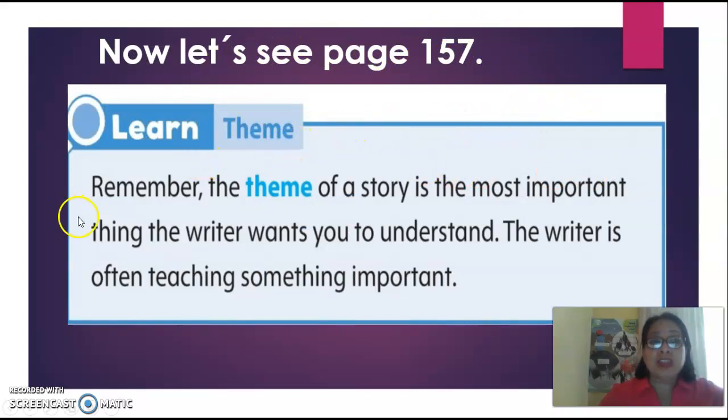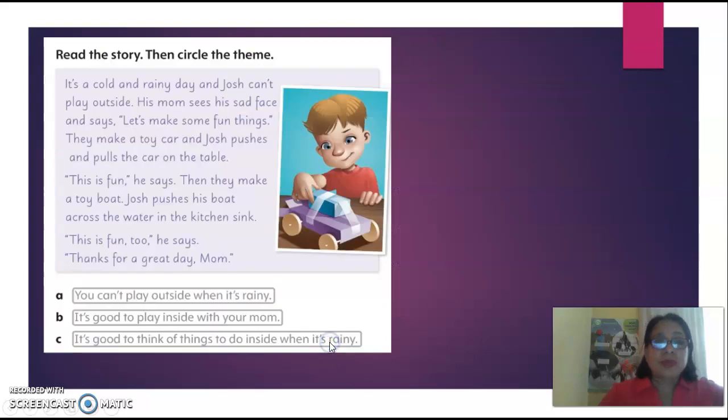It is about the theme. Remember, the theme of a story is the most important thing the writer wants you to understand. For example, the writer is often teaching something important. The theme, remember about the turtle and the lizard, that the lizard was very rude. He wasn't polite. Okay, so when we talk about polite, when we talk about rude in a previous lesson, this is the theme. Okay, so let's check out.